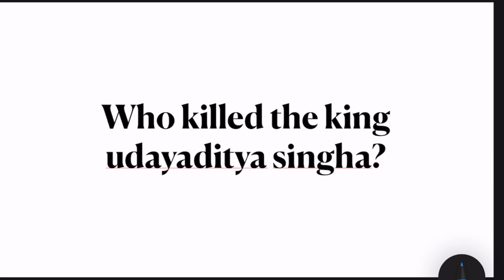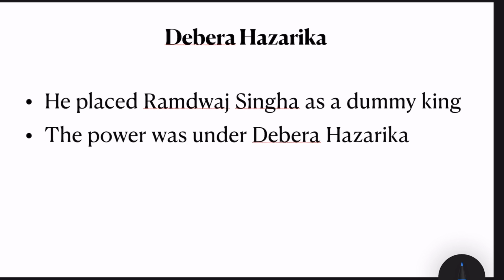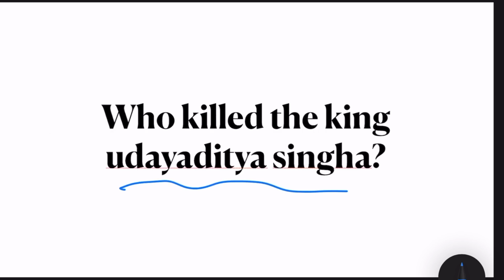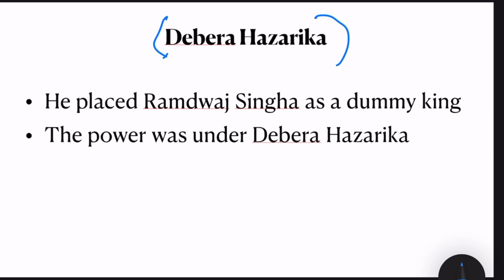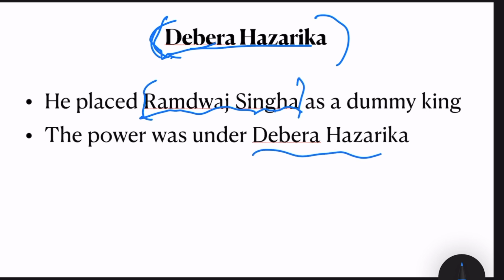Who killed the king Udayaditya Singha? It was Debera Hajarika. This name is important. Udayaditya Singha was known as a weak ruler, and it was under his reign that the Battle of Saraighat took place. Right after the battle, Debera Hajarika betrayed the king, killed him and took over. And he placed a dummy king. And what was the name of the dummy king? It was Ramdwaj Singha. Though Ramdwaj Singha was the king, the power was under Debera Hajarika.